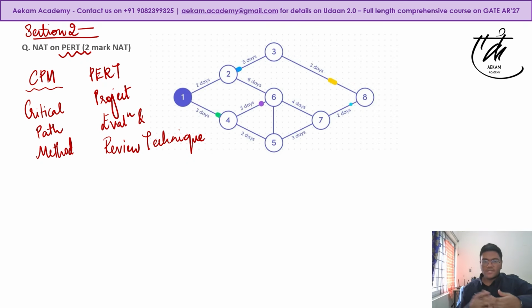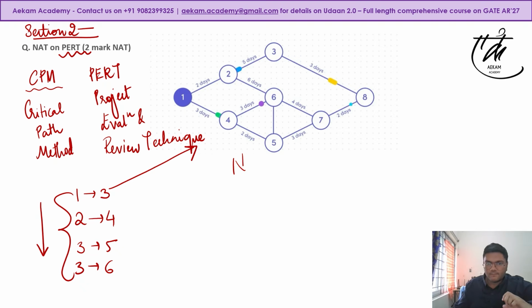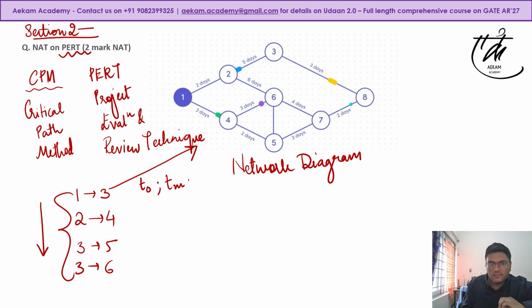I'm not going into too much detail of CPM and PERT, but in the question, there was an entire event network that was given, like for example 1 to say 3, then 2 to 4, 3 to 5, 3 to 6, like this. So an entire distribution of events was given. You have to understand how to draw this particular network diagram, right? Then they had given three major times: your TO, most likely, and your pessimistic time. So you had optimistic, most likely, and pessimistic time given.